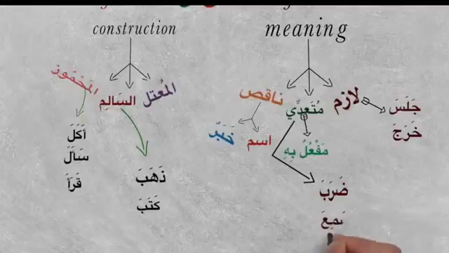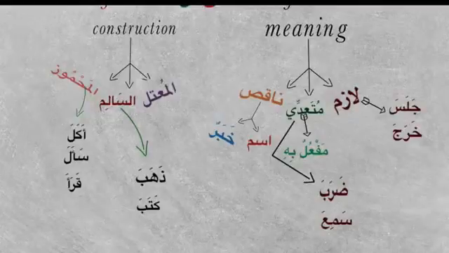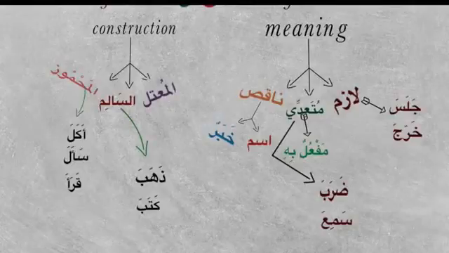Or we have written loads of verbs like sami'a, he heard what? When you can ask a question and get an answer, that's a fi'al muta'addi, which means it will have a maf'ulun bihi. This is very important to know as we go along. Muta'addi, which has maf'ulun bihi, when it changes its form, gets two maf'ulun bihi. It's very important to know which fi'al has maf'ulun bihi, and if the form changes, the lazim verb in three letter form will get one maf'ulun bihi. So we need to know which is lazim and which is muta'addi.